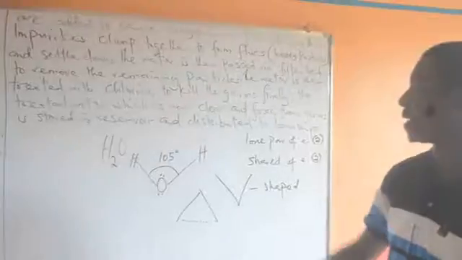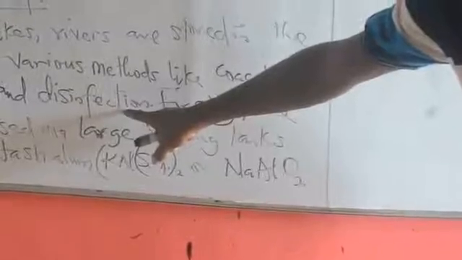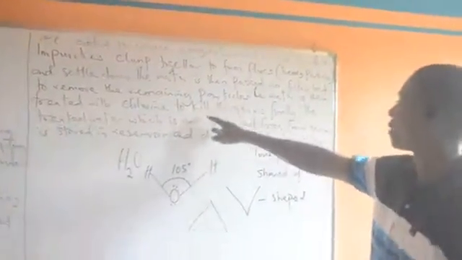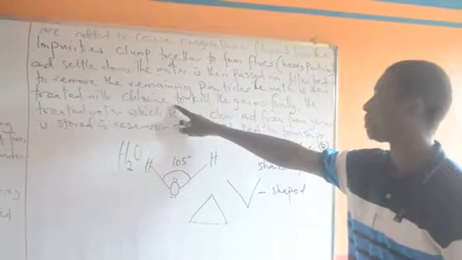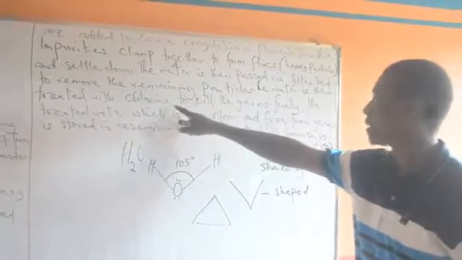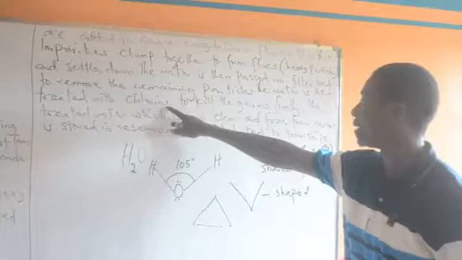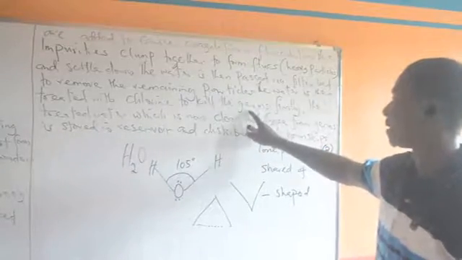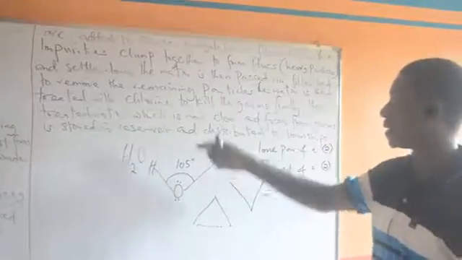Then the water is treated with chlorine. We are here now, in the disinfection stage, where chemicals like chlorine will be added to the water. The reason why you add the chlorine is to kill the germs in it. Other chemicals can also be added, like your iodine.